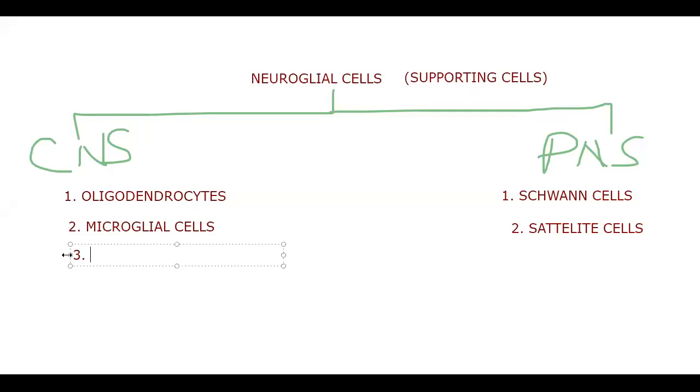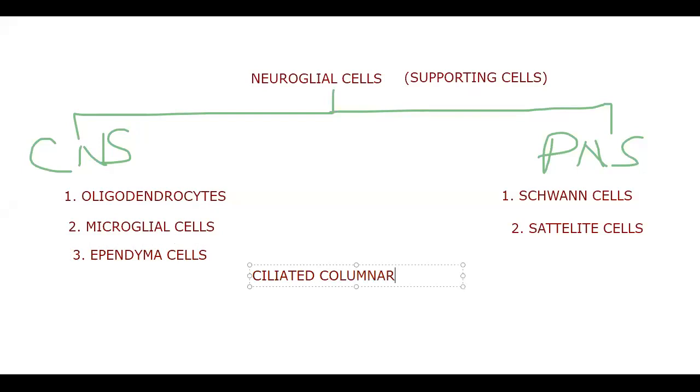Ependyma cells. So it's not new for you. If I ask a question, you'll find out. Ciliated columnar epithelium.